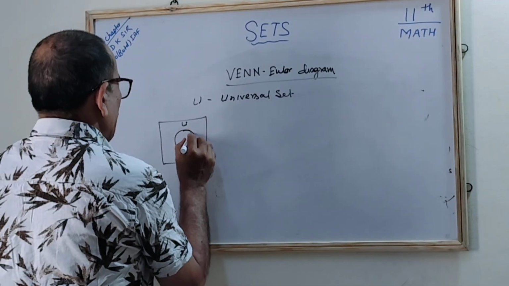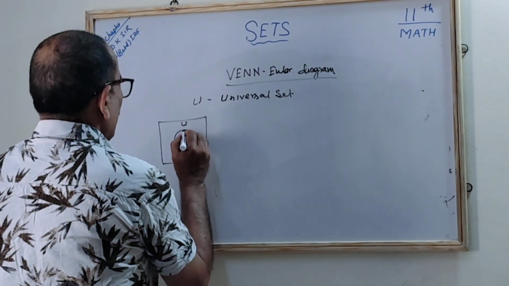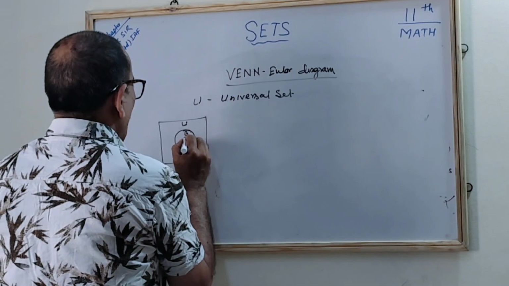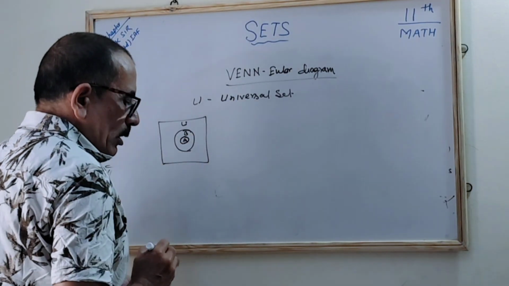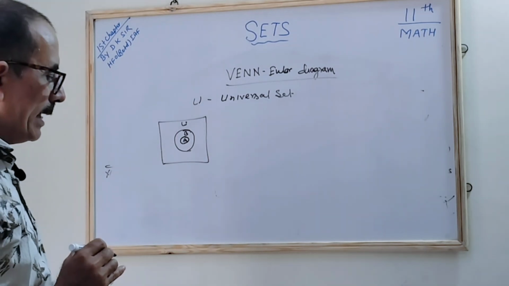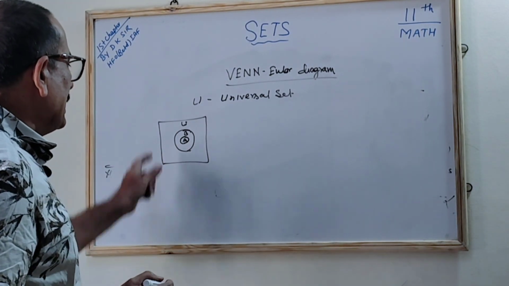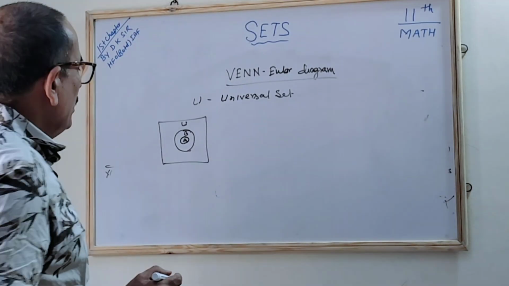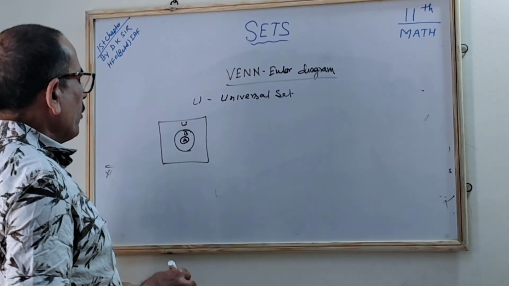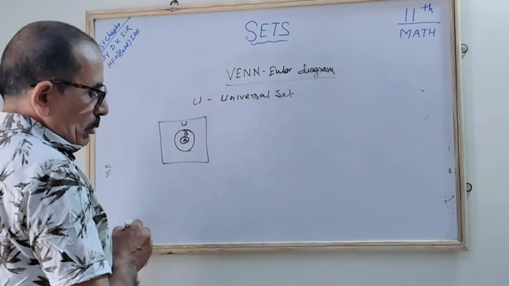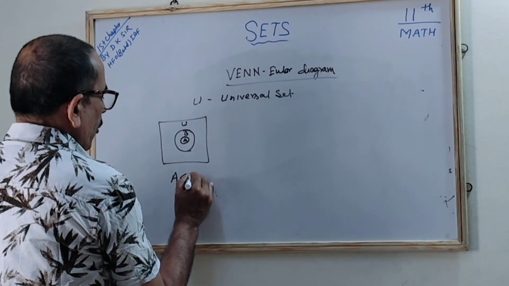This is a bigger set I am taking, with many more elements, call it B, and a smaller one I am taking as A. So there are two sets, A and B. By seeing this, we can say that in the universal set U, A is coming within B. All the elements of A are present in B. So we will say A is a subset of B.